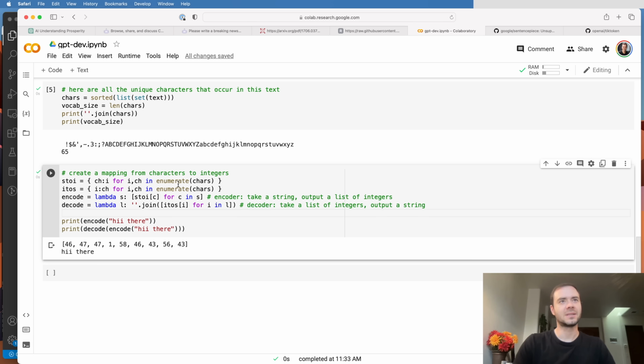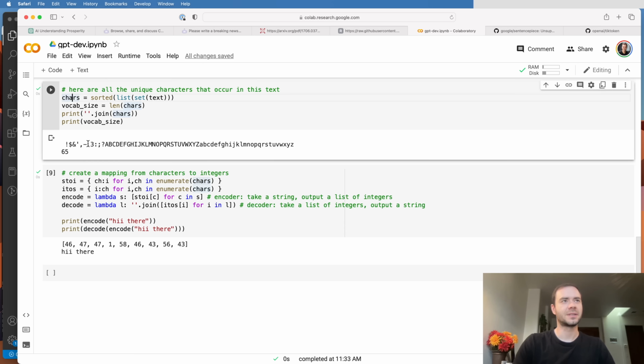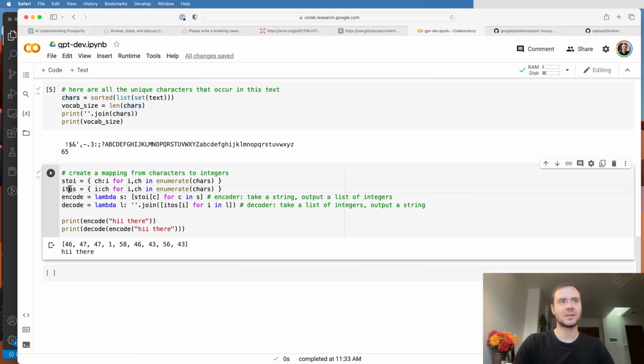The way this was achieved is we just iterate over all the characters here and create a lookup table from the character to the integer and vice versa. Then to encode some string, we simply translate all the characters individually, and to decode it back, we use the reverse mapping and concatenate all of it. Now this is only one of many possible encodings or tokenizers, and it's a very simple one. But there are many other schemas that people have come up with in practice.